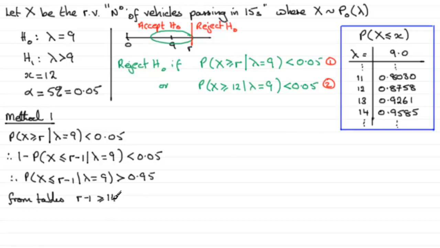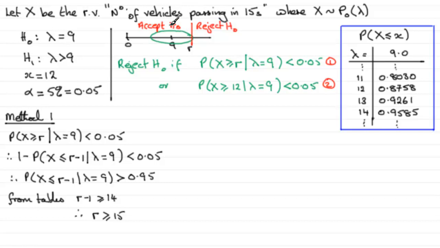So if we add 1 to both sides, we therefore get that r must be greater than or equal to 15. Now our observed value was 12, and clearly that's not greater than 15. Our cutoff point is 15 here. So 12 is going to be one of these expected values, fairly close to the mean here, 9. So we can expect some fluctuation, but that's well within acceptable values.